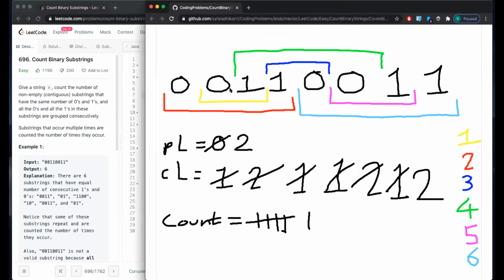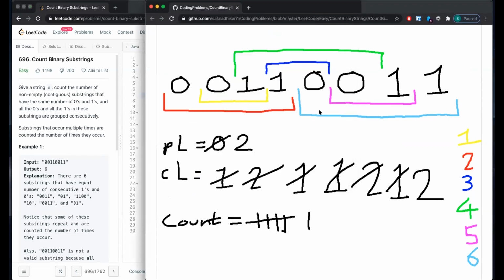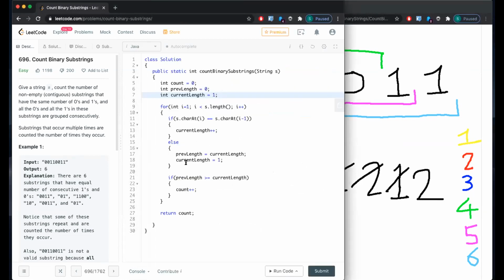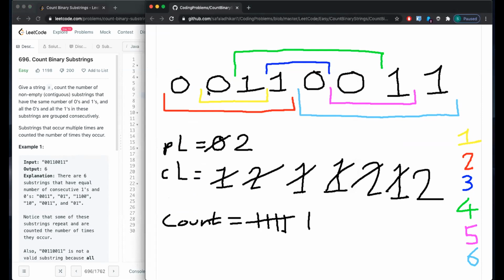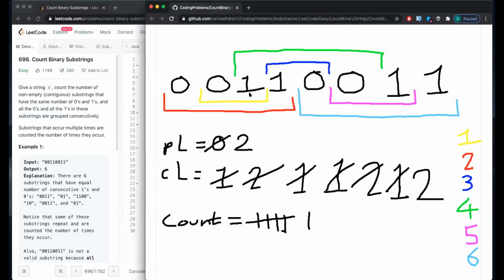On the second for loop, when it hits 1, s[i] and s[i minus 1] won't be equal, and then it'll hit the else statement. When it hits the else statement, it first stores whatever value was in current length into previous length and resets the current length to 1. So when it hit lines 17 and 18, it was looking at zeros and 1.